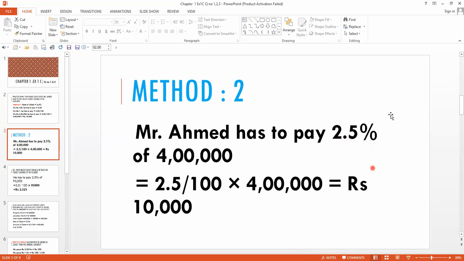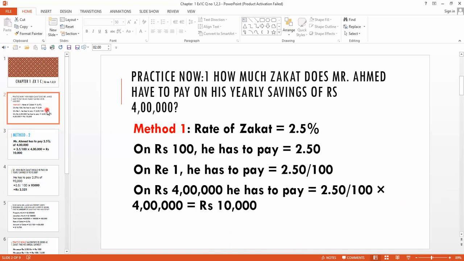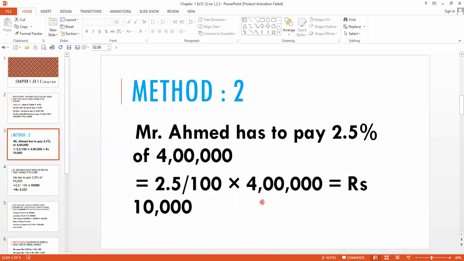What is the meaning of this sign? The meaning of this sign is, yes, out of 100. So 2.5 out of 100 multiplied by 4 lakh and you will get 10,000. Clear? The answer is the same in both of these two cases. This is called the unitary method. You learned that method in class 5th and now we come to the formula method.